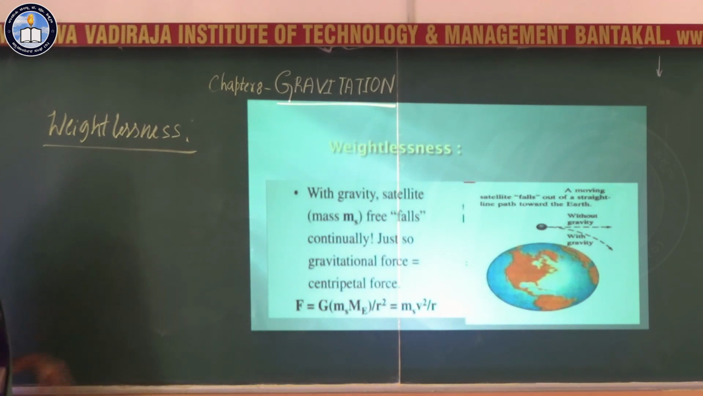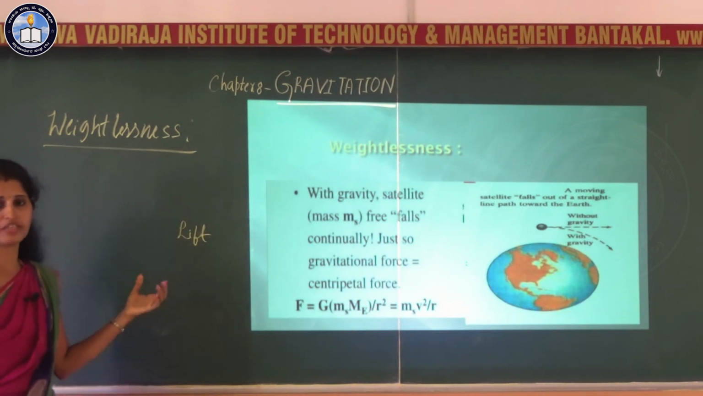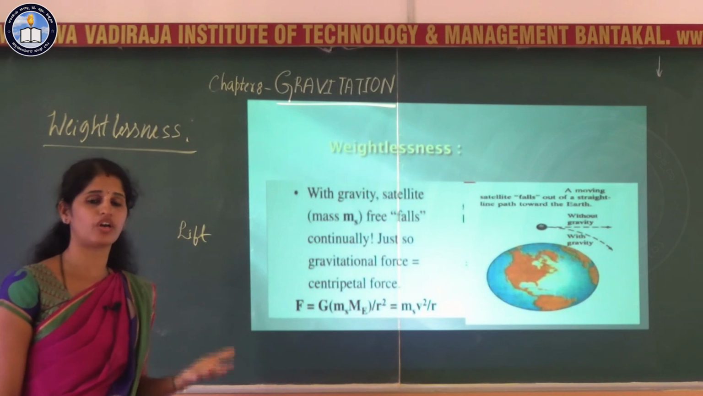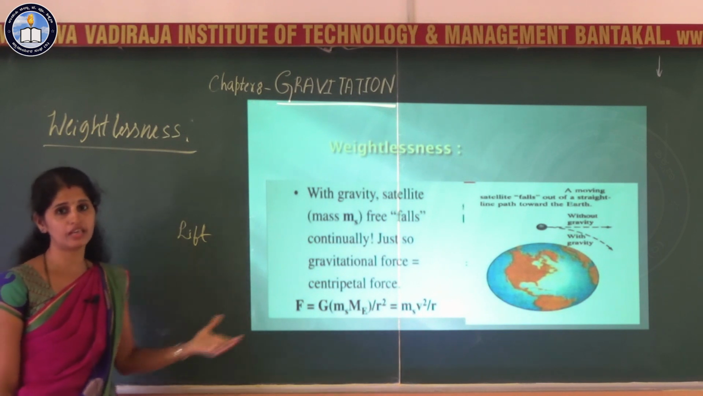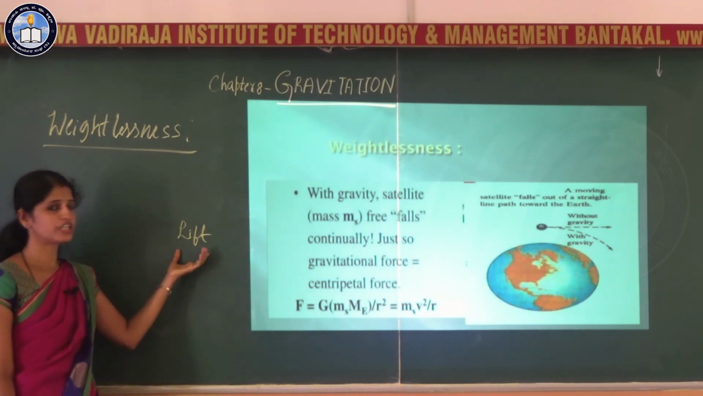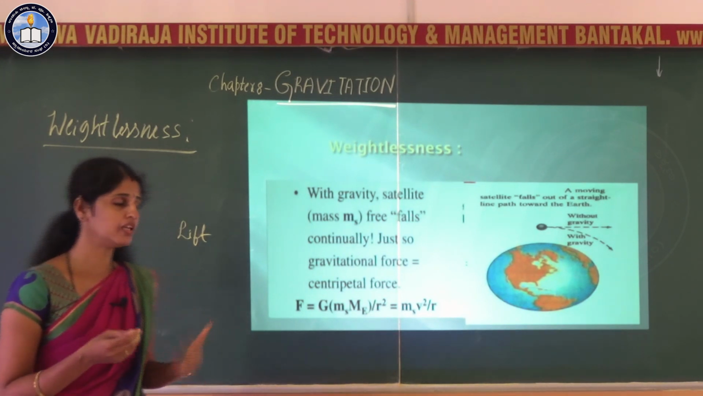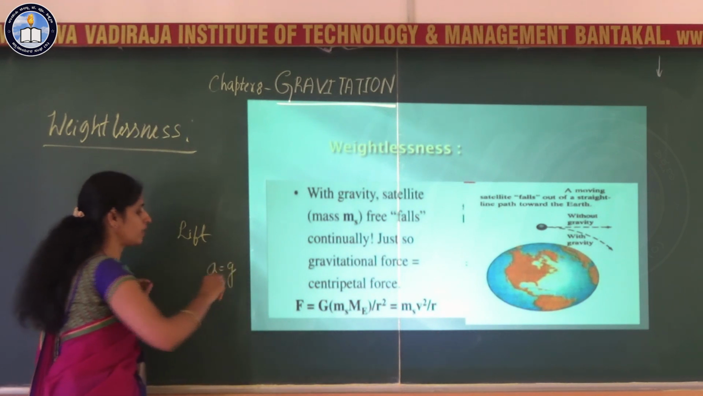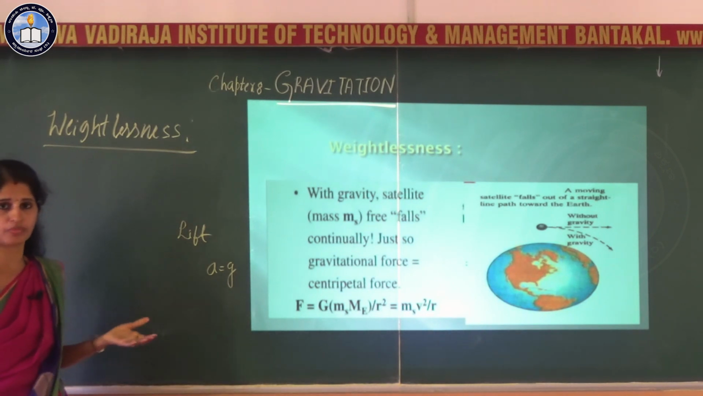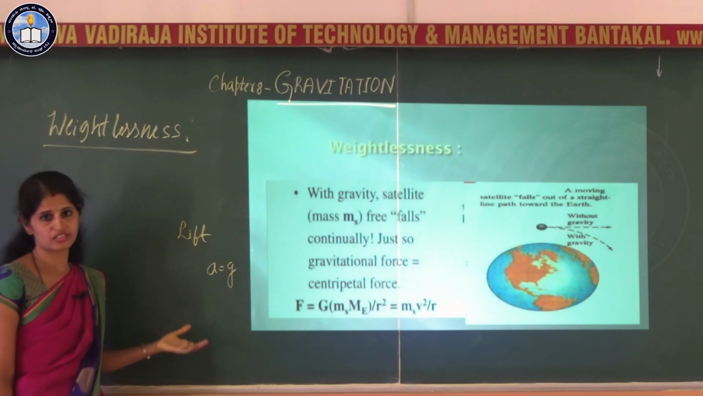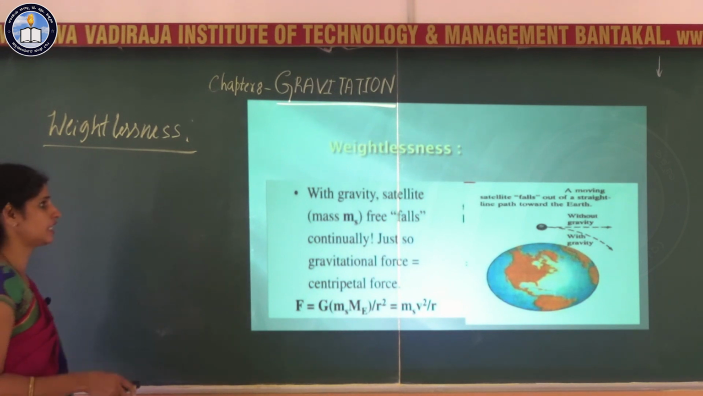Weightlessness is experienced by a freely falling object. In a lift or elevator, when it falls under gravity, that is a freely falling elevator, the person inside the elevator experiences weightlessness. Whenever a body falls under gravity, the acceleration of that body is equal to g, that is, the acceleration due to gravity. At that time the person inside that object will experience weightlessness. Here also the same thing takes place. The person inside the satellite experiences weightlessness.